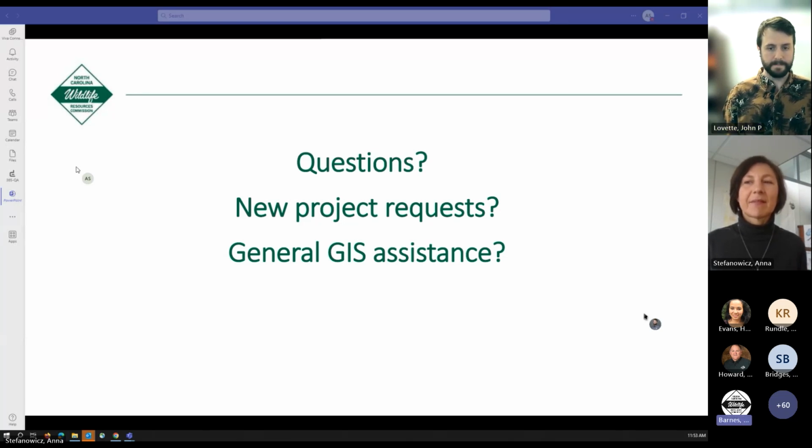And let me add to that. So both Anna and John do work in the Land and Water Access Division, of course. Like you said, they're here in Raleigh on the 3rd floor with us, but they are agency-wide GIS experts. So if you have a project you need help with or want some of their expertise on and for them to help you work on and develop, that's what they're here for. They're not just for the LAWA division, they're for the agency. So feel free to come on by.